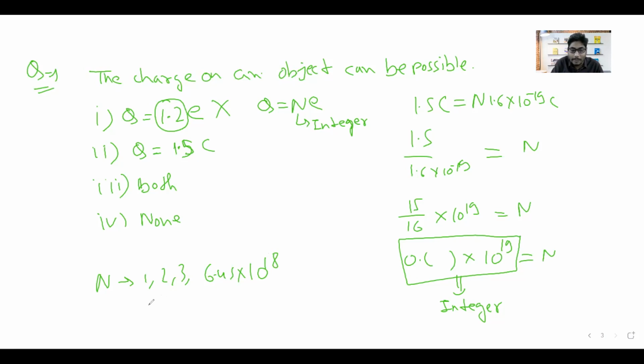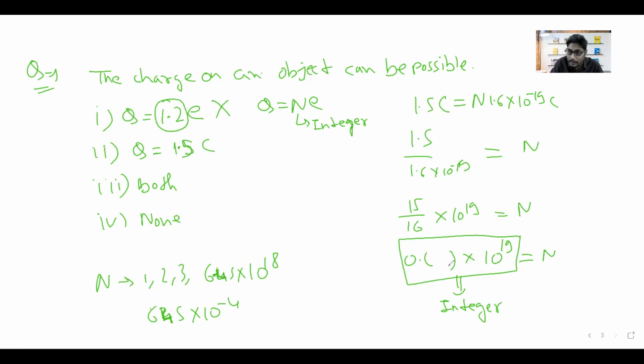Which kind of number cannot be an integer? 645 into 10 to the power minus 4. This is a fraction, simply because it has 0.0001 multiplied by 645. So we have not to see only the decimal, we have to see the whole number, and that whole number will ensure whether it is an integer or not. So these kinds of numbers are integers.